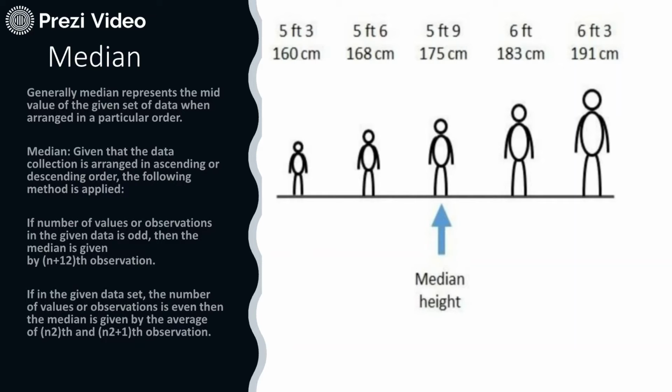If the number of values is odd, there is no problem, you will have a single median value. But if the data has an even number of values, you will get two middle values and then you have to calculate the average of them. Again, the average is very simple, you do the summation of both of them divided by 2.